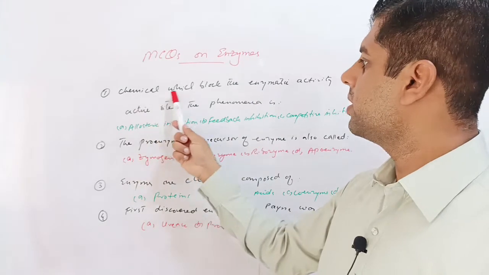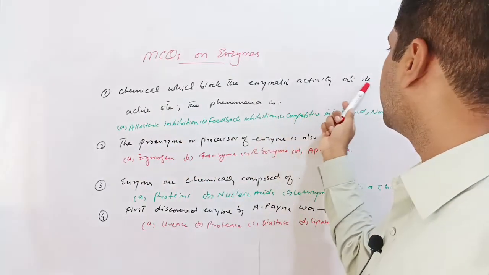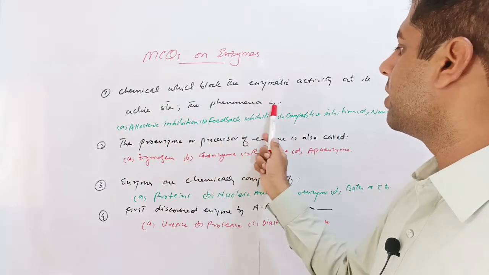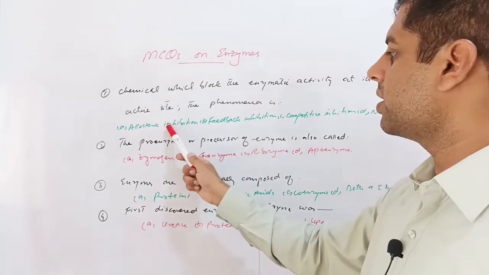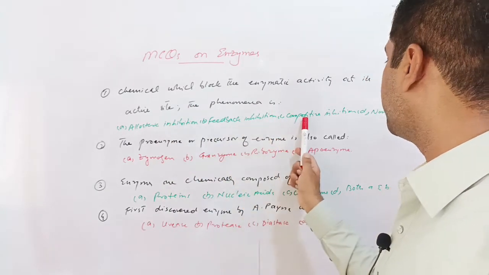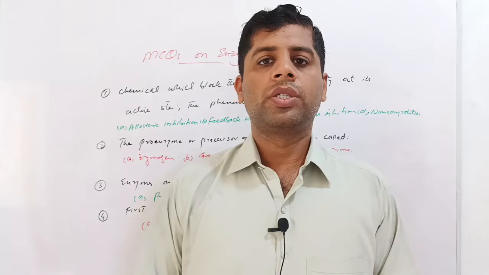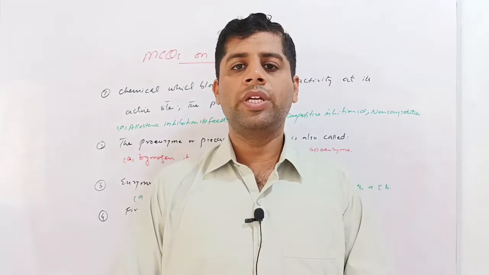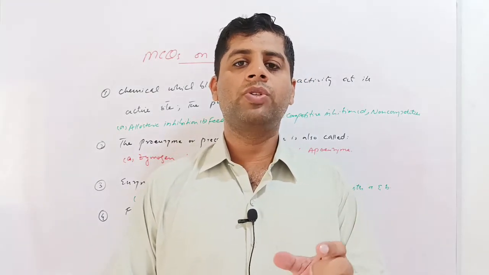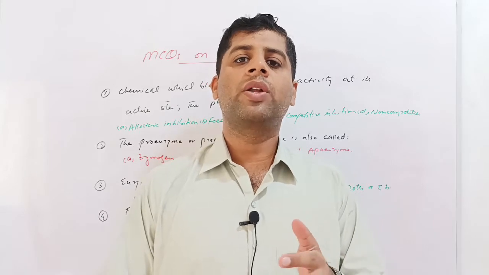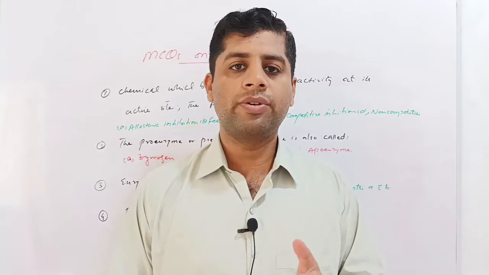First question is: the chemical which blocks the enzymatic activity at its active site, the phenomenon is called. Given options are allosteric inhibition, feedback inhibition, competitive inhibition or non-competitive. So this question basically pertains to the inhibitors. Inhibitors are those chemicals which bind to the enzyme at the active site or allosteric site and inhibit or stop the activity of the enzymes.